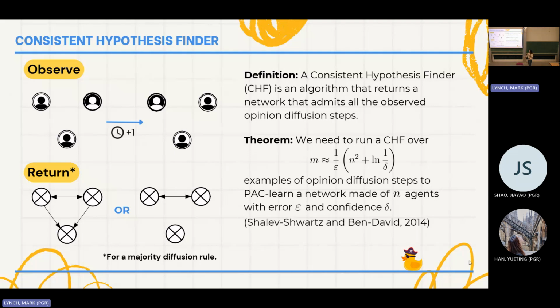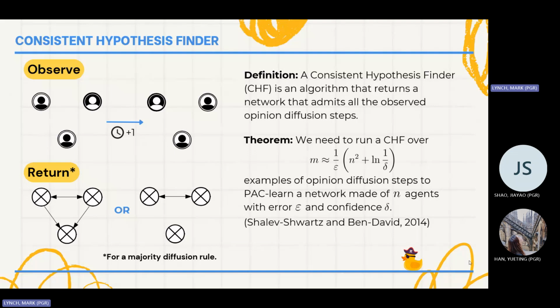This is where the consistent hypothesis finder comes into play. What are consistent hypothesis finders? They are algorithms that basically just fit whatever information we have available. So if I just have one observation, I just need to retrieve something that's consistent with that observation. Next question is, okay, as I start sampling, as I get more opinion diffusions, more opinion steps, I have more information, so fewer networks are going to be consistent with what I've seen. But how many observations are enough observations? That is something that Shalev-Shwartz and Ben-David told us.